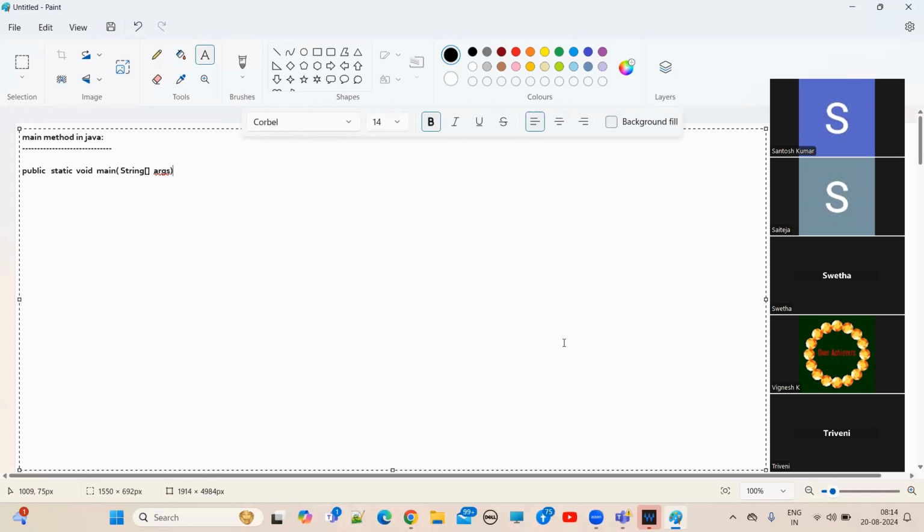If you declare a method, it checks whether you have a return type or not. These kinds of verifications the compiler will do. The method signature: if you have two methods with the same signature, the compiler will throw an error. These checks are done by the compiler. But the compiler will not verify the prototype of the main method. Whether the class contains a main method or not, and whether the main method is properly declared or not, these things will not be checked by the compiler.